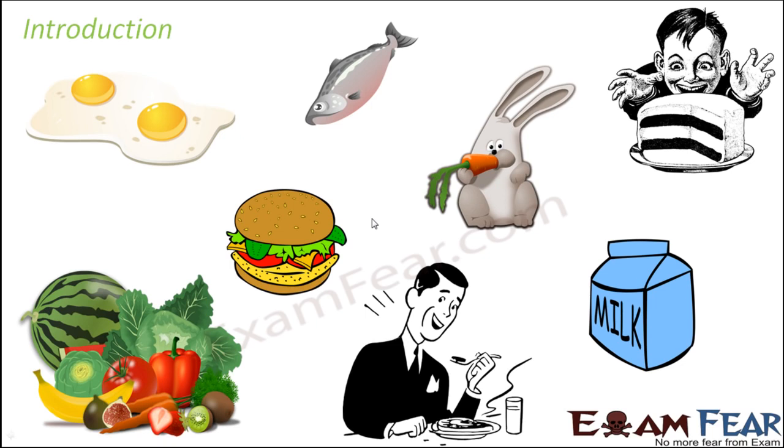So in many different forms, there are a variety of food which we eat. So here when I say we, I'm talking about the human beings.